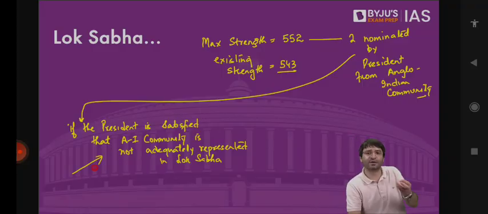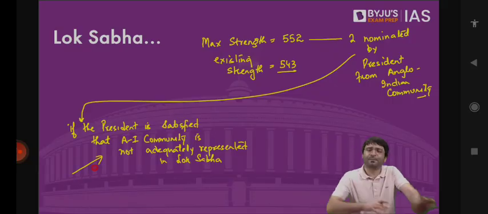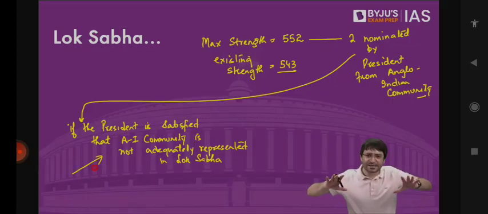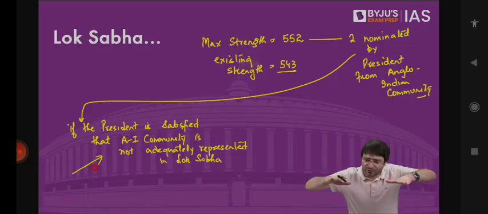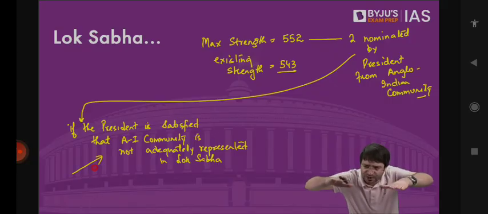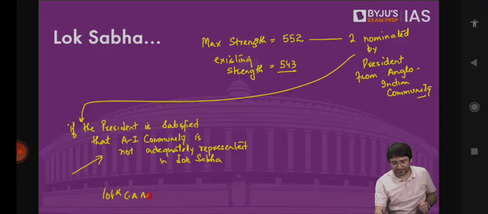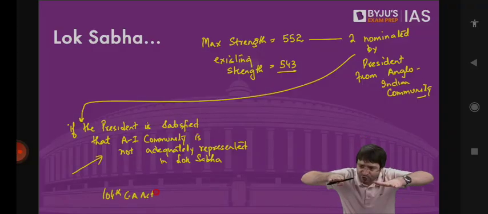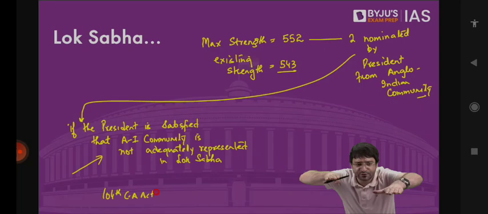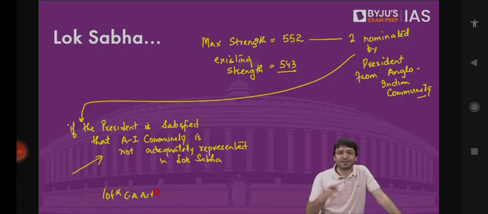But be that as it may, reservation for Anglo-Indians and SCs and STs used to continue for 10 years, but kept on getting extended. Then came 2020, when this reservation was to end. The government decided, let's have an amendment to the Constitution. The 104th Constitutional Amendment Act was passed by the Parliament. And this 104th Constitutional Amendment Act provided extension to reservation for SCs and STs. That means for SCs and STs, the reservation in Lok Sabha and legislative assemblies will continue. But reservation for Anglo-Indians was dropped. That means now there is no reservation for Anglo-Indians, neither in Lok Sabha nor in the state legislative assemblies.